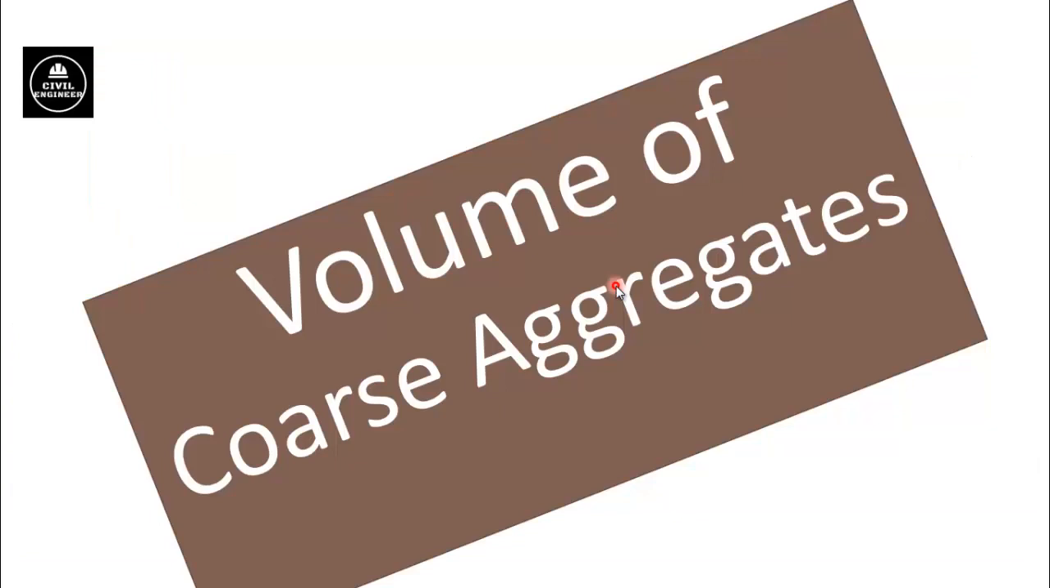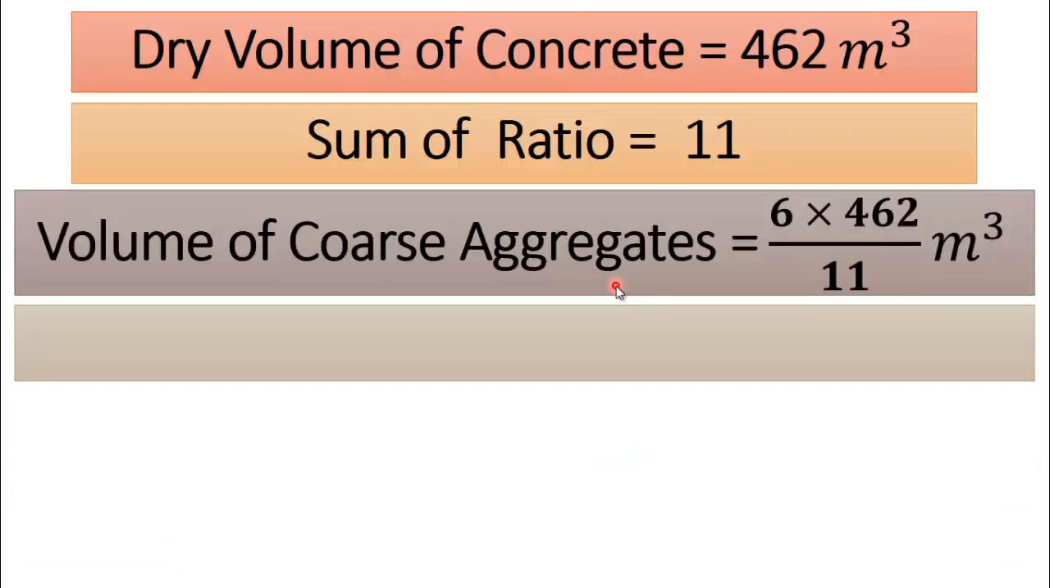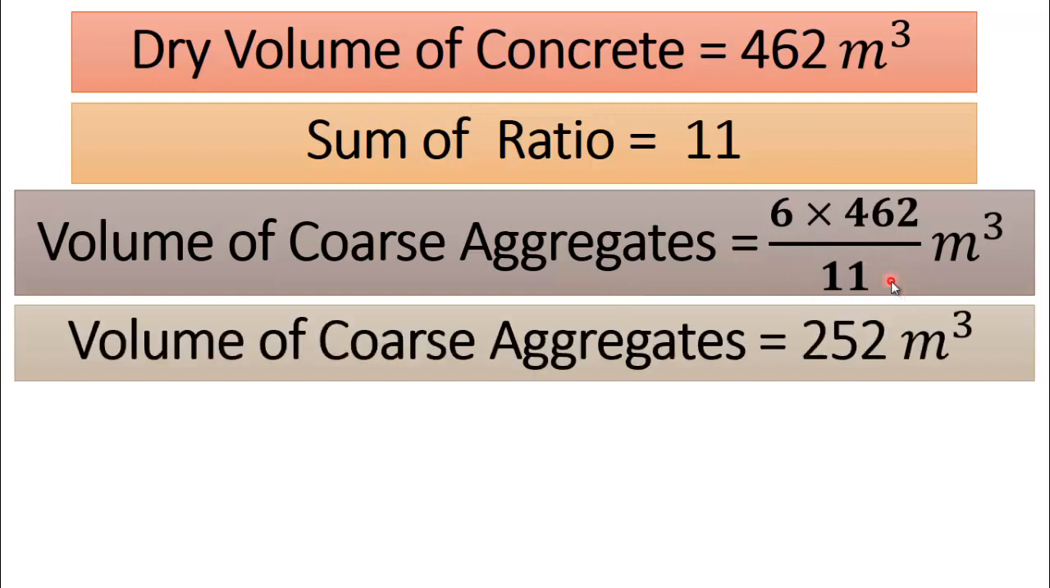Now we will calculate volume of coarse aggregate. Volume of coarse aggregate will be equal to 6 multiplied by 462 divided by 11. Here 6 is ratio of coarse aggregate or crushed stone, 462 is total volume of concrete and 11 is sum of ratio. After doing simple calculation we will get total volume of coarse aggregate or crushed stone required for this concrete work is 252 cubic meter.